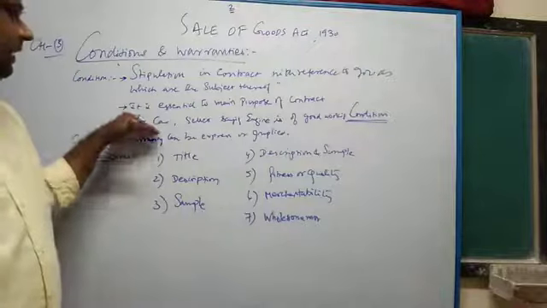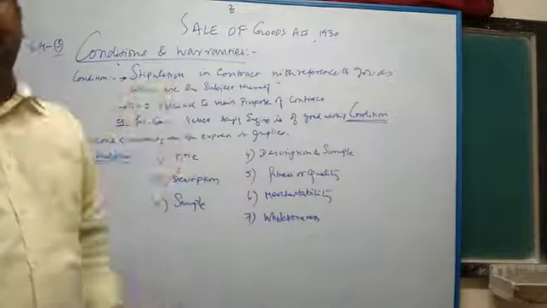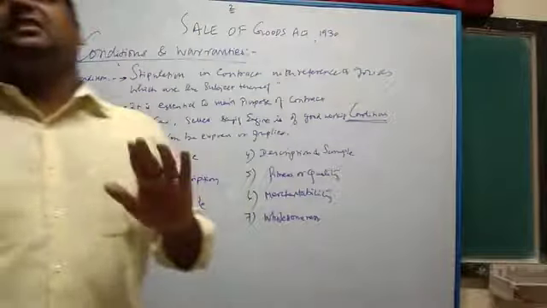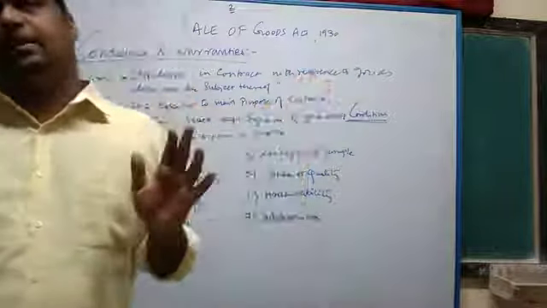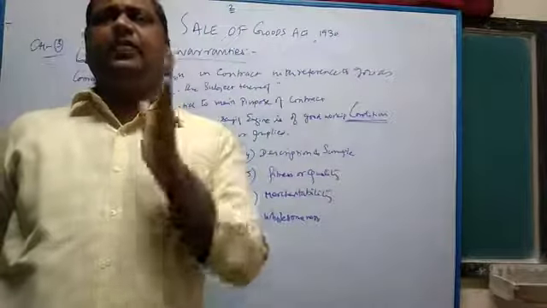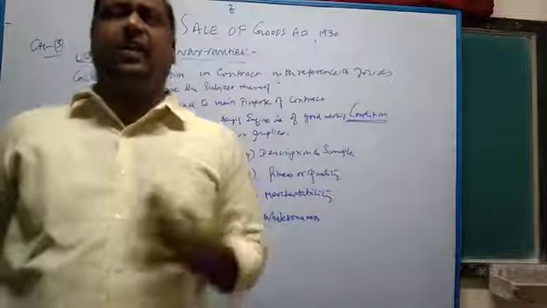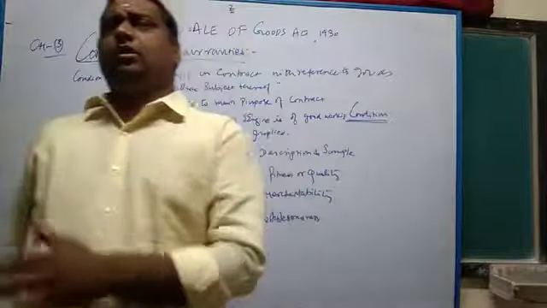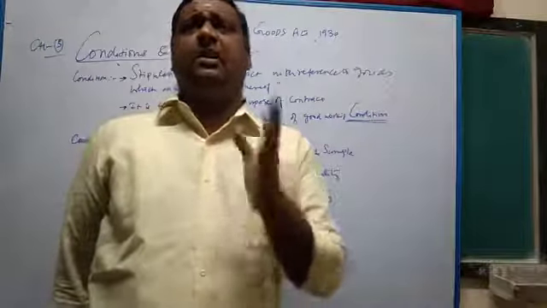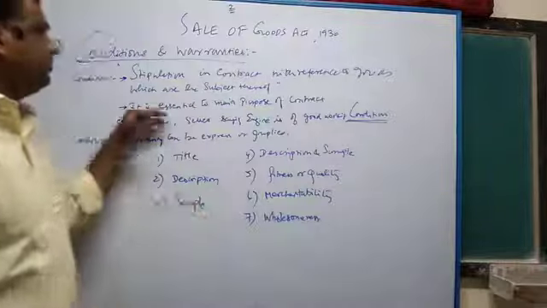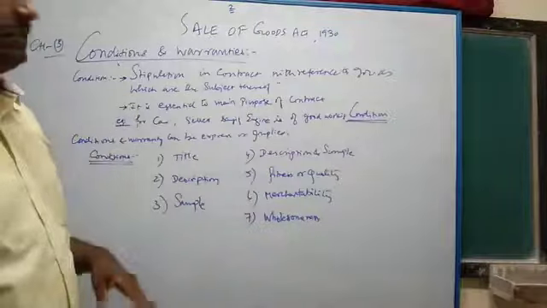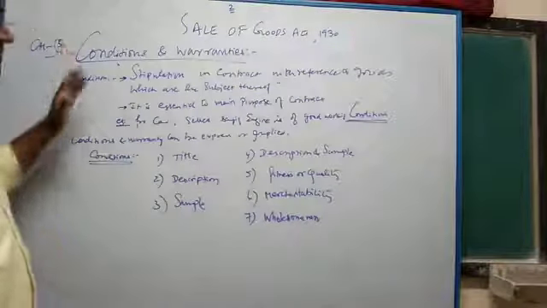The best example is a car, with the seller saying the engine is in good working condition. So this is the primary condition. Without this condition, everything else is totally a waste. Condition is a primary thing, a representation or statement with reference to the goods being the subject matter of the contract, or with particular identification to those goods. That representation or statement made with reference to the goods is called the condition. The condition is the essential or main purpose of the contract. For a car, the seller saying the engine is in good working condition is the best example of a condition.